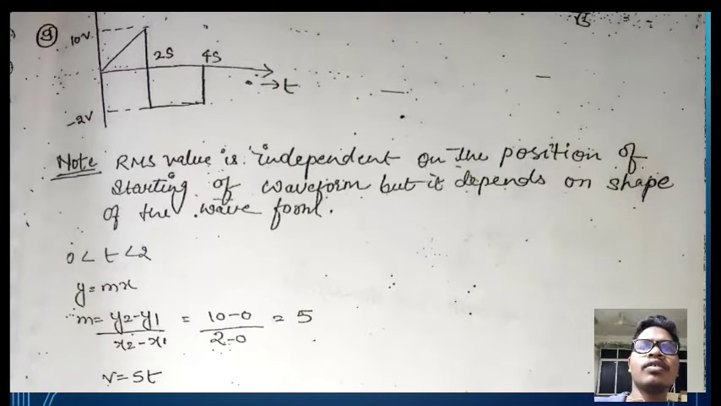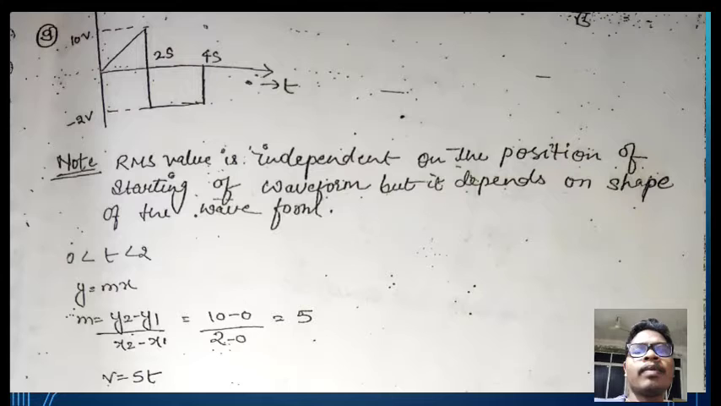In the previous lectures we completed the theory part. So we need to cover two or three problems on this RMS value so that you will be very clear on this topic. Okay, so let's see one problem.